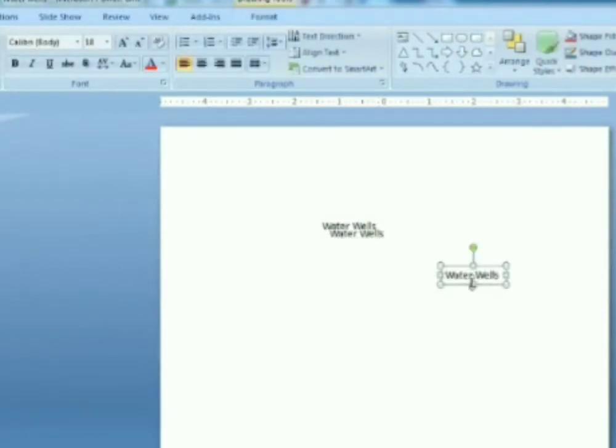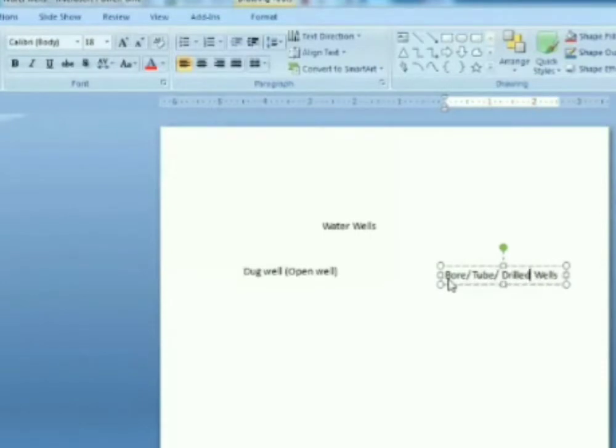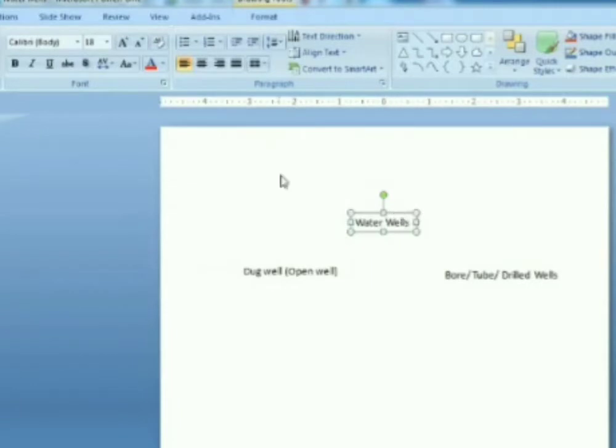One is called the dug well, or you may call it an open well. In Belagaum, usually you might have come across open wells. Another one is called a bore well, or you may call it a tube well. Like that we can have a drilled well. You might have seen some of the wells that are being drilled. So we can classify the water wells into two groups.